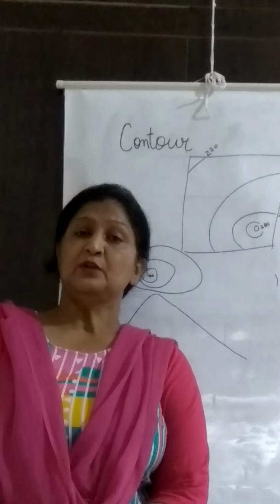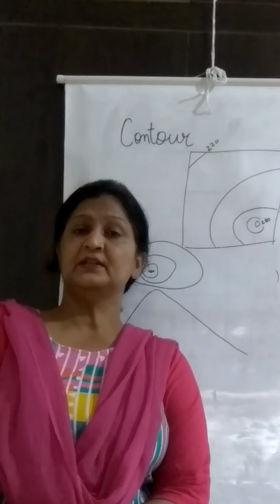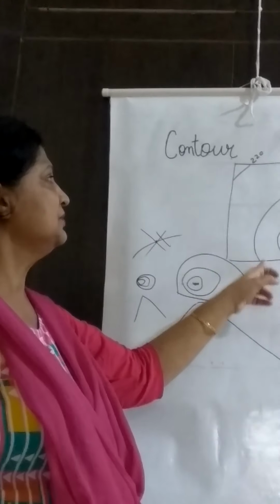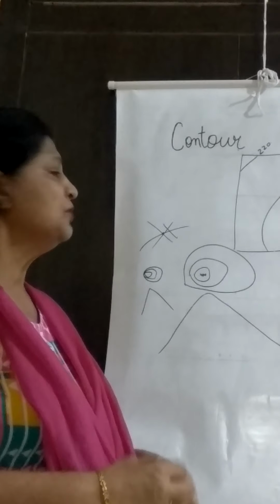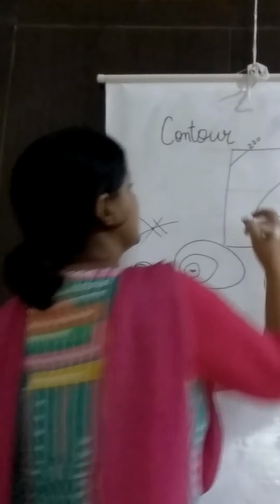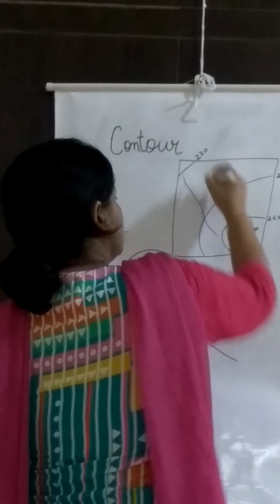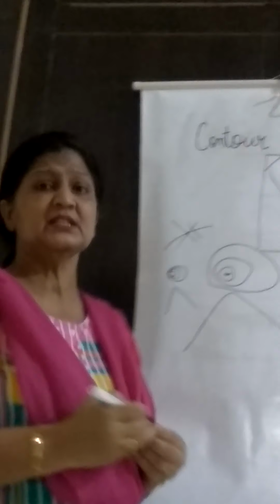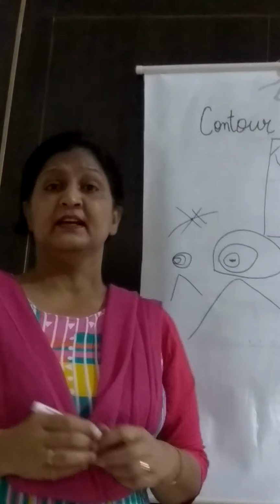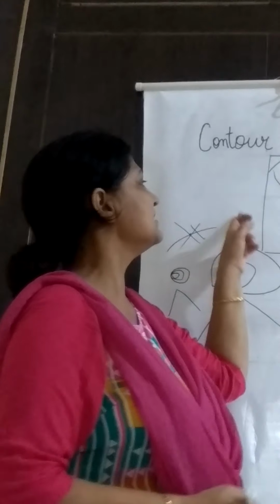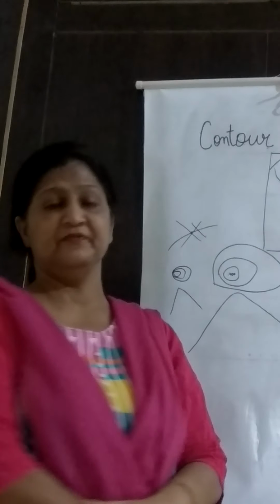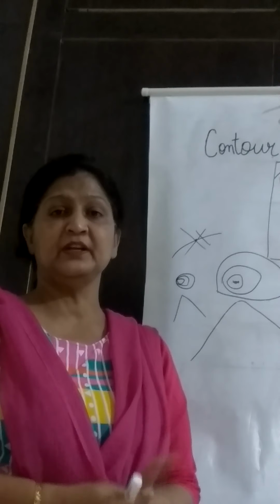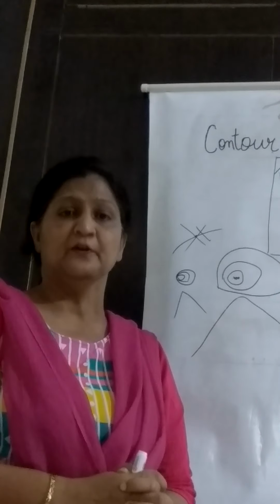This contour line also helps us to find the slope of the land. Like in this, I told you, the slope is towards the northeast. Now, when the river flows in this region, it will always flow in this direction. It means the slope of the land is towards the north, and this direction is towards the west. So this also indicates the direction in which the river is flowing.